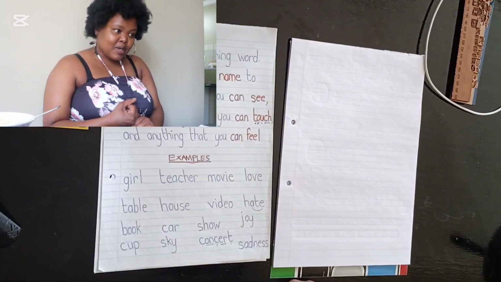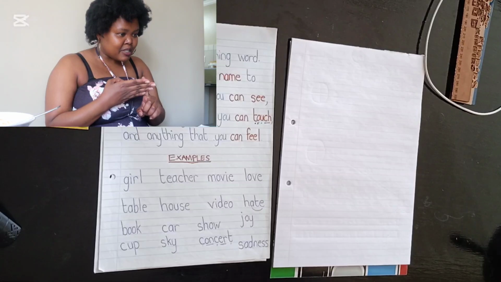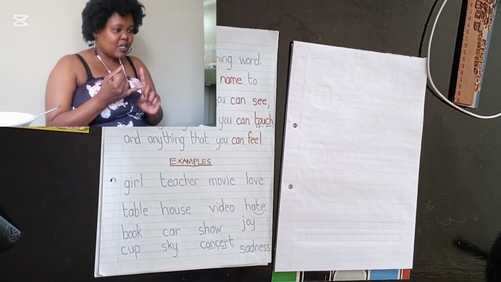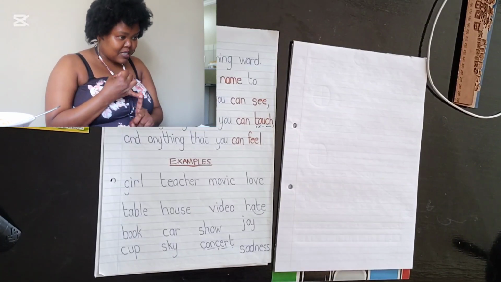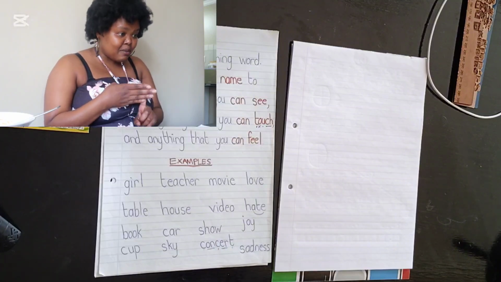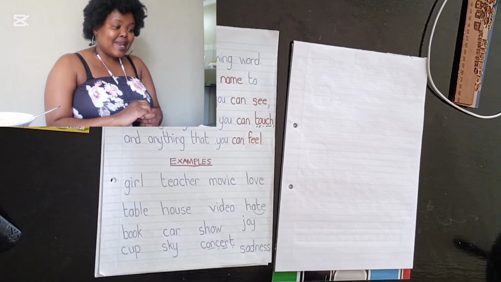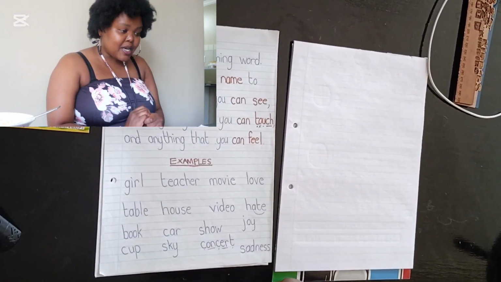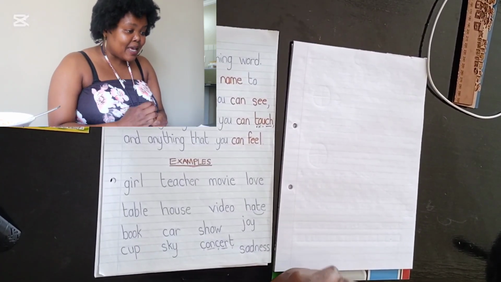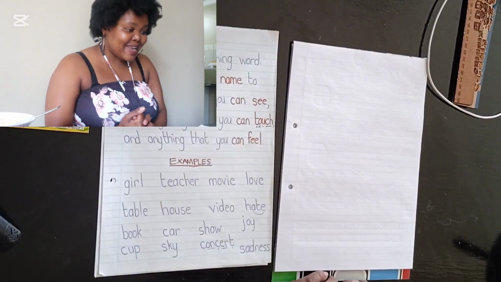And what does it name? It names people, places, things, and animals. So if it's talking about a person, a place, a thing, or an animal, and it's giving a name to it, it's called a noun. So a noun is a naming word. A word that gives a name to a person, a thing, a place, or an animal is called a noun.